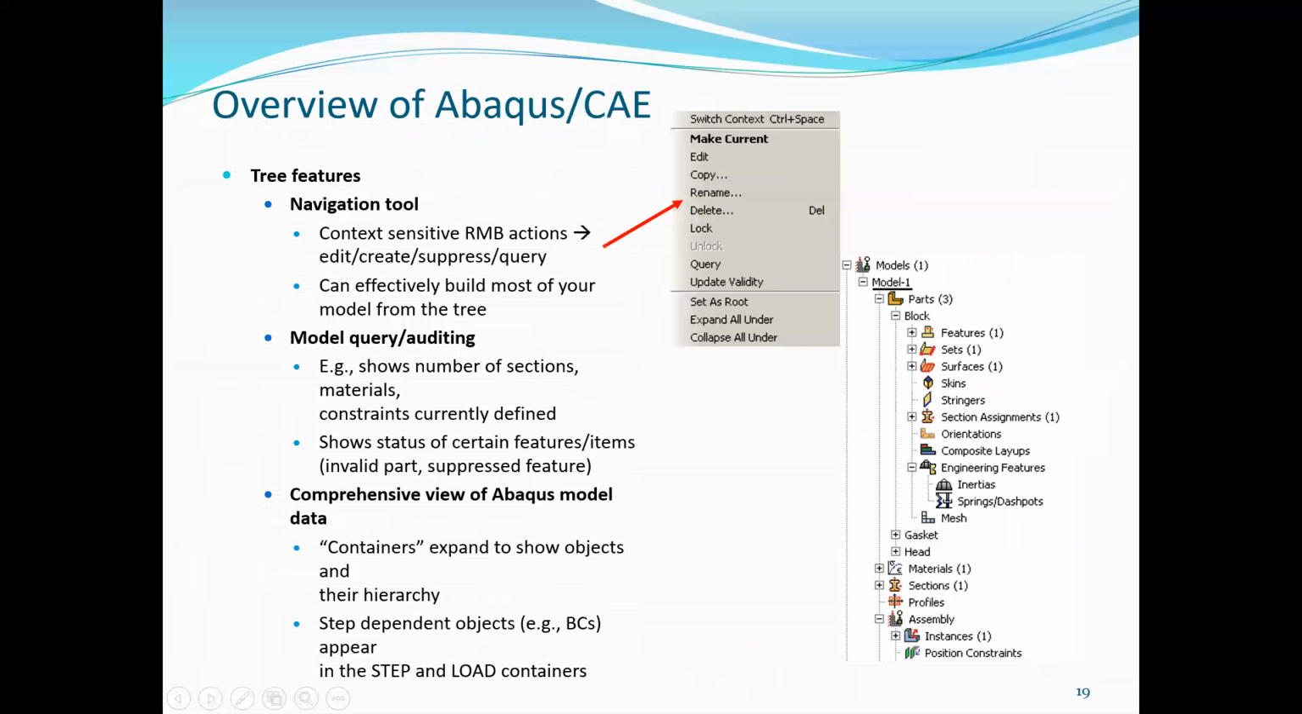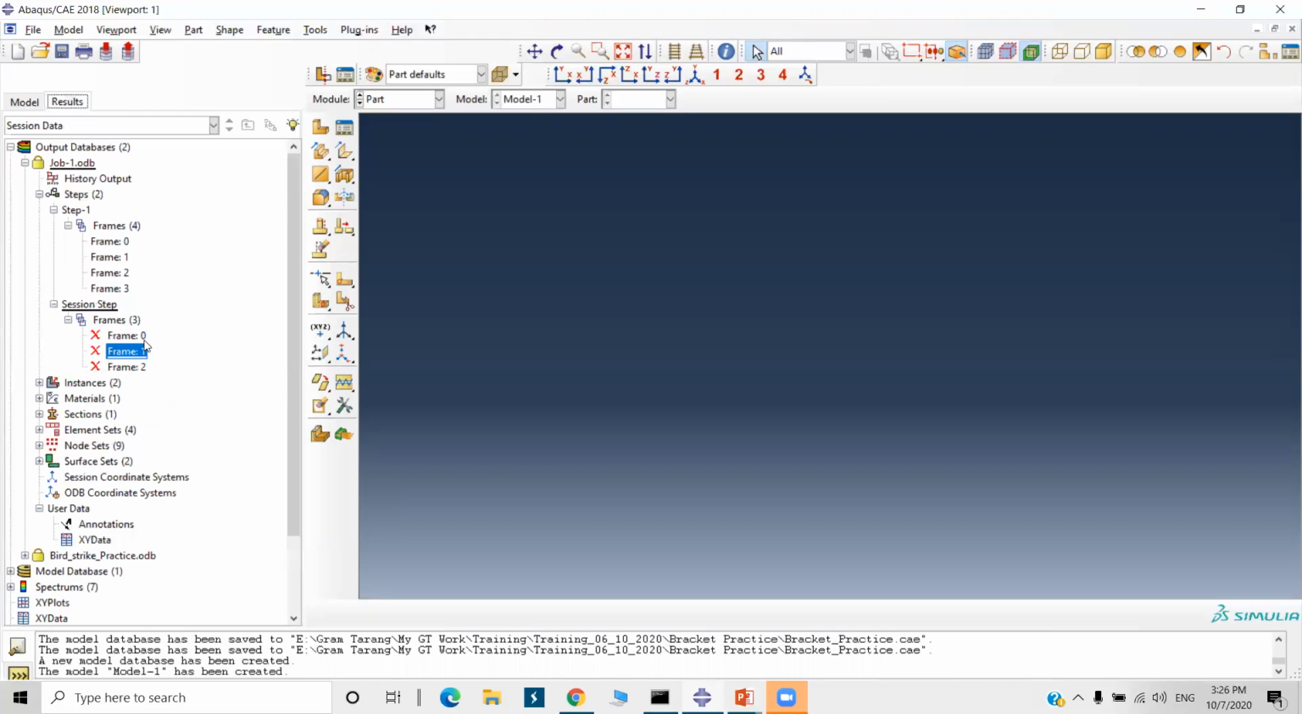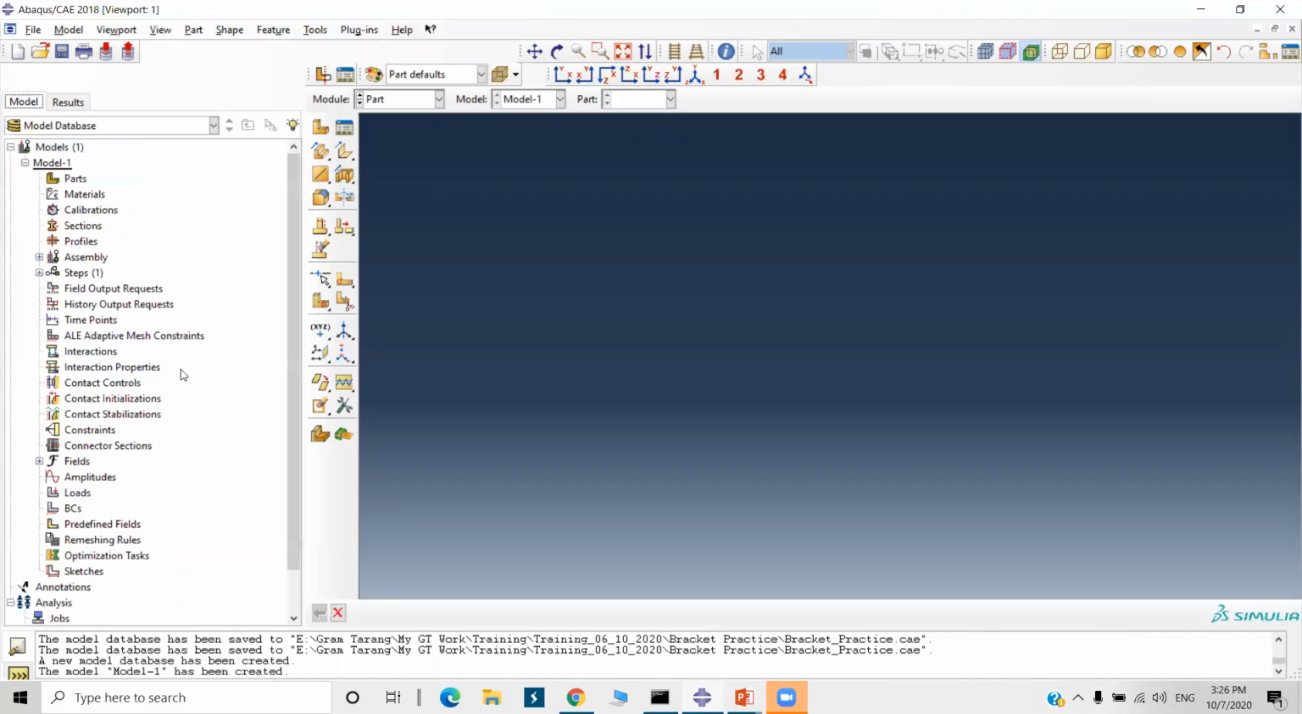I will show you three features: navigation tool. First of all, I will show you in Abaqus. Here you can see the model tree on the left side. This is the model tree and this is the result tree. In the model tree we will find all these: part, module, materials. All options are available here also. And this one is the result tree. This is for output. When we are done with the analysis, after that we have to use this result tree.